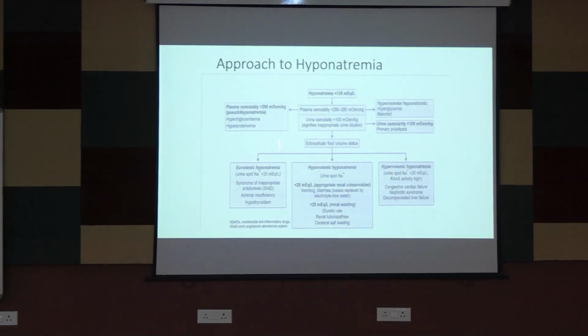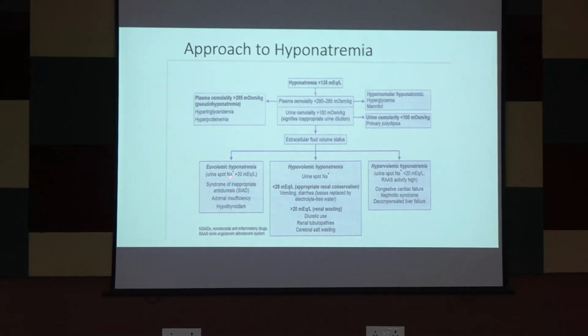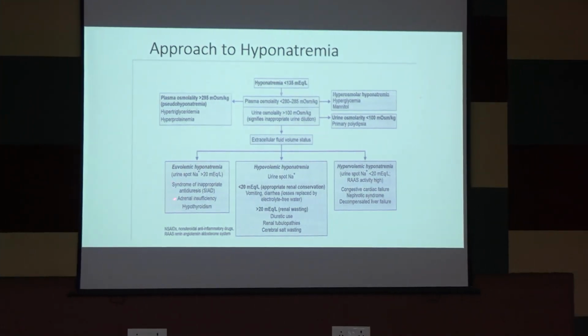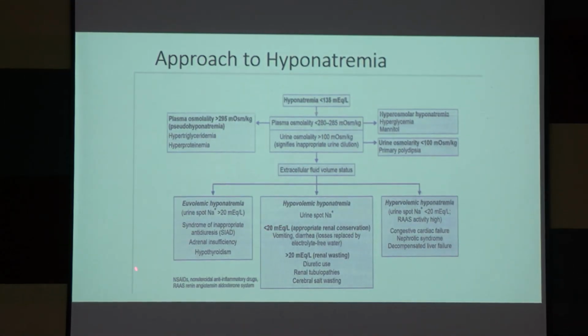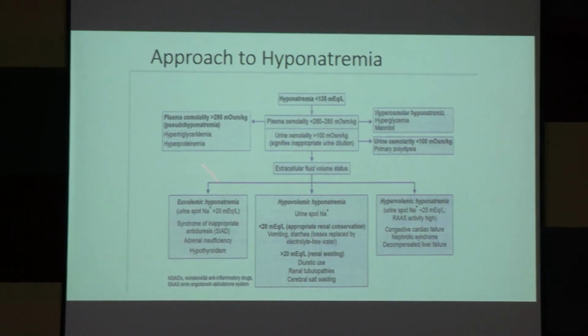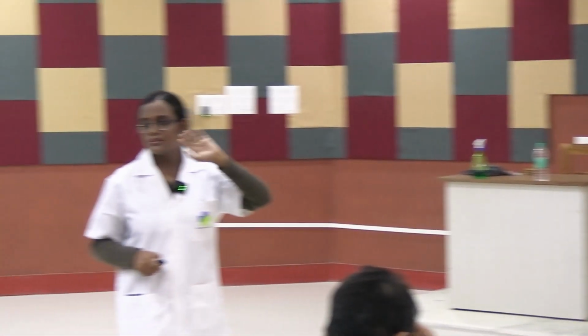Now, whenever there is euvolemia, hydration status is normal, but urine spot sodium is more than 20 milliequivalent per liter, what happens in SIADH, adrenal insufficiency, hypothyroidism. Adrenal insufficiency means a deficiency of adrenal hormone, and that causes what? Less sodium reabsorption. Because of that, the sodium in the urine increases, but volume status is normal.